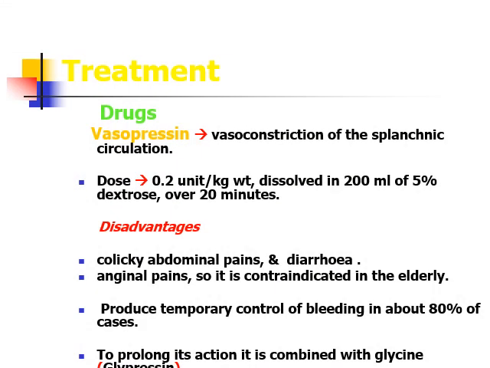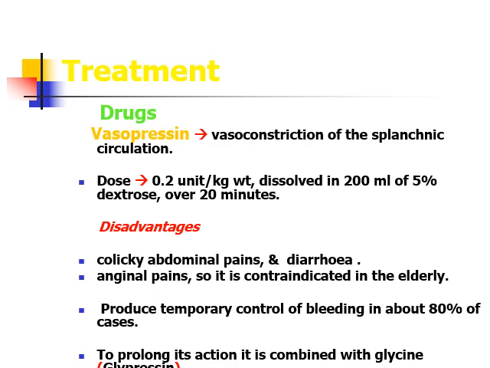There are a few drugs available to check bleeding from the esophageal varices. One of the important drugs is vasopressin. Vasopressin is a potent vasoconstrictor of the splanchnic circulation. It is given in the form of continuous infusion.